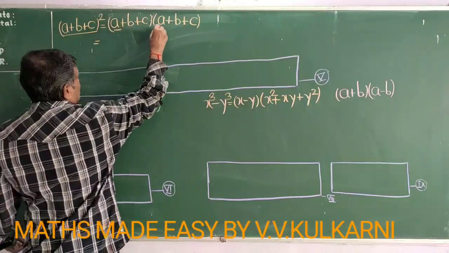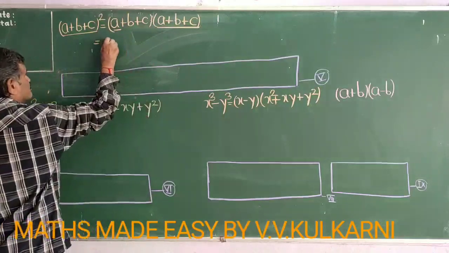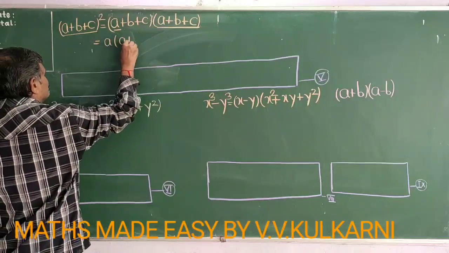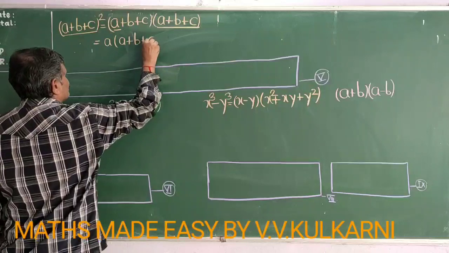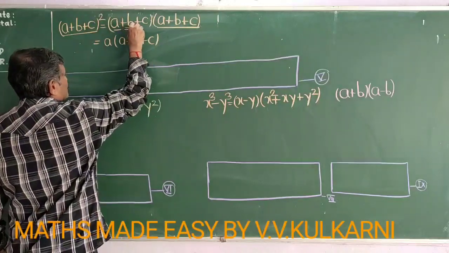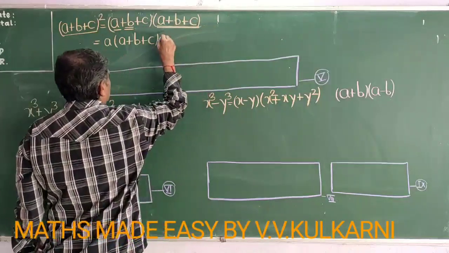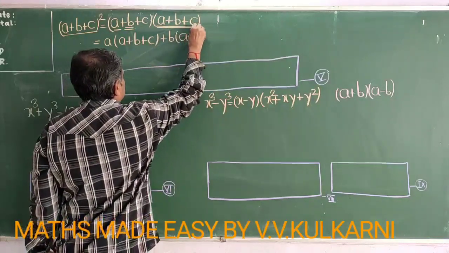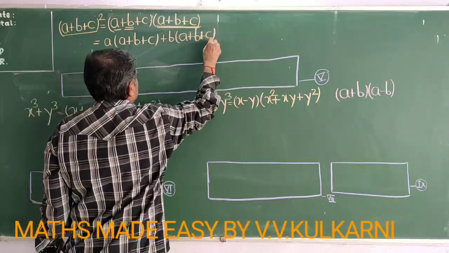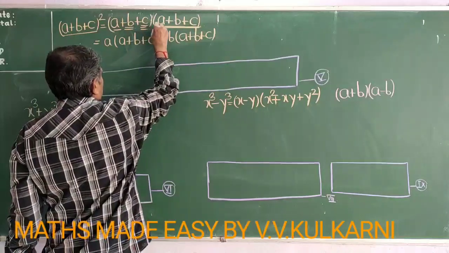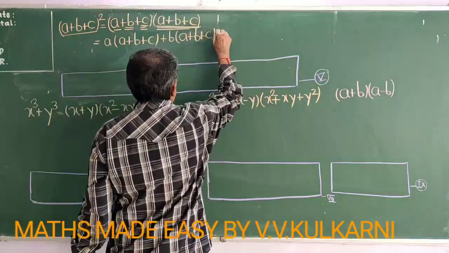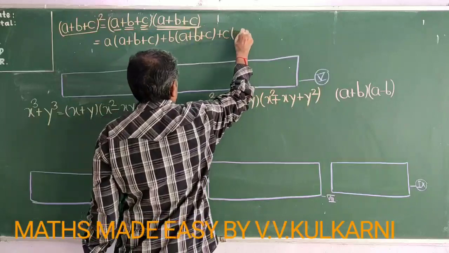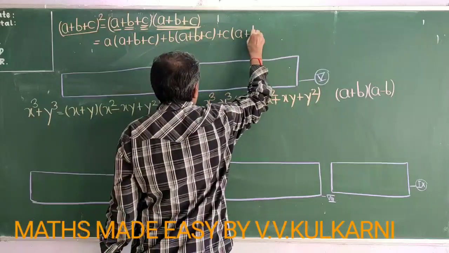First term multiplied by second bracket, second term multiplied by second bracket, third term multiplied by second bracket. So in total we have to multiply in this way.